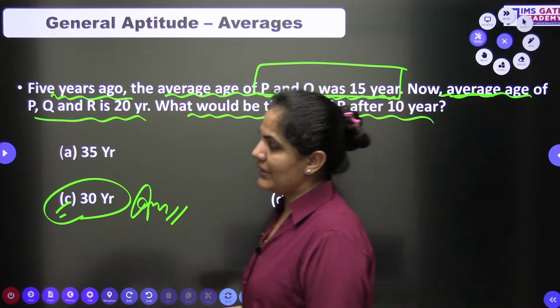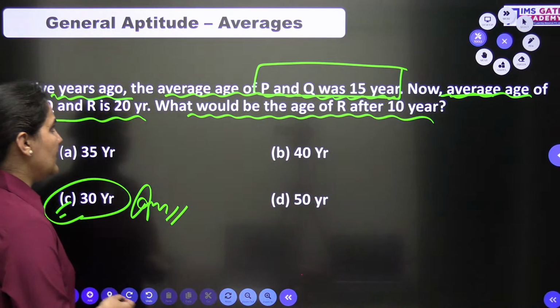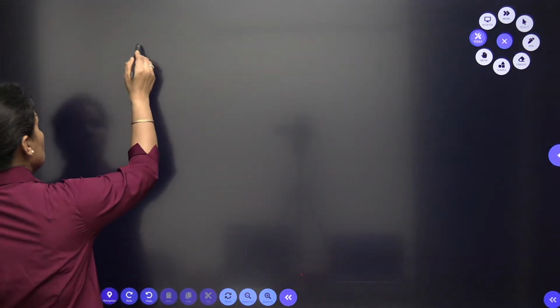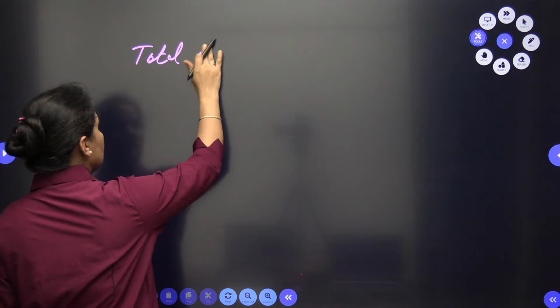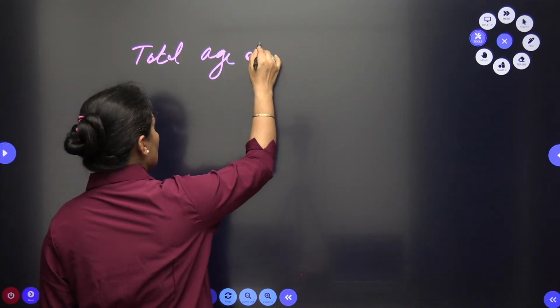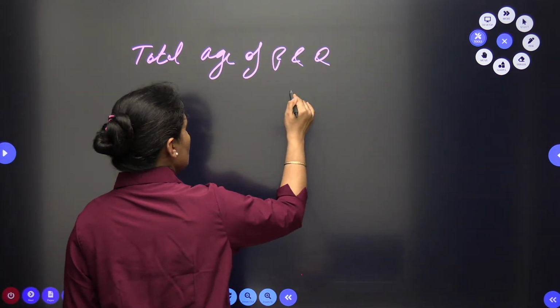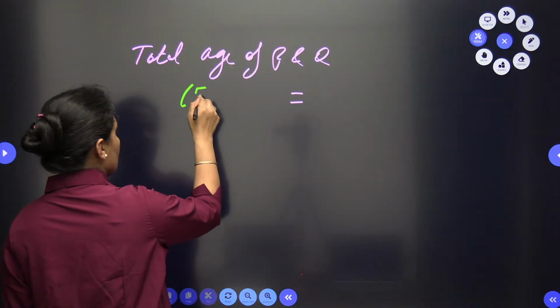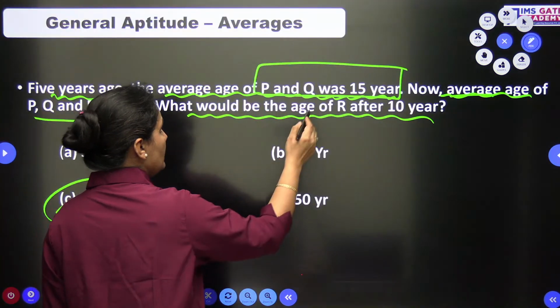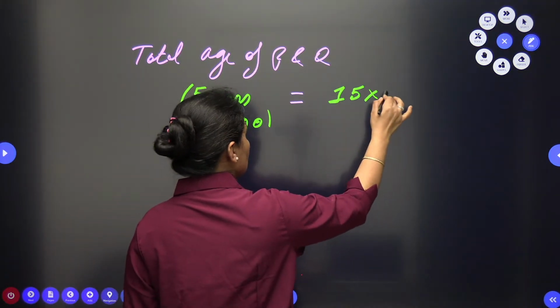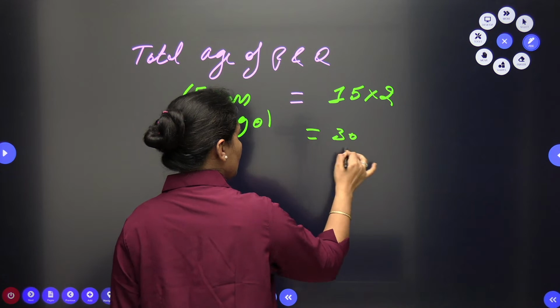So very simple question. 5 years ago, you are saying, the average age of P and Q. So I am writing here the total age of P and Q 5 years ago. It will be 15 into 2, 30, because there are 2 persons, so the total will be 30.